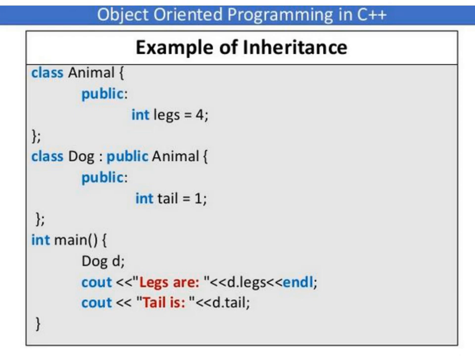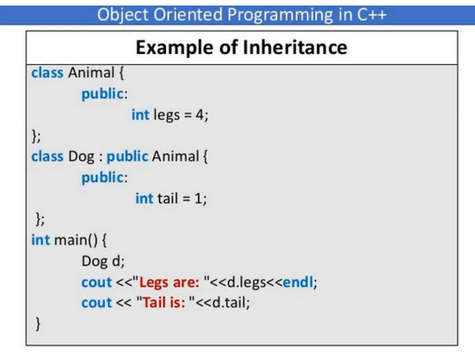Okay, so dog is the subclass which is inheriting the features of the animal base class. So we have declared one subclass called class dog, then we have used the colon operator, then the access mode specifier public, then the base class name animal. In that subclass we have declared one data member called tail, and 1 is assigned. Then we are defining the main function.